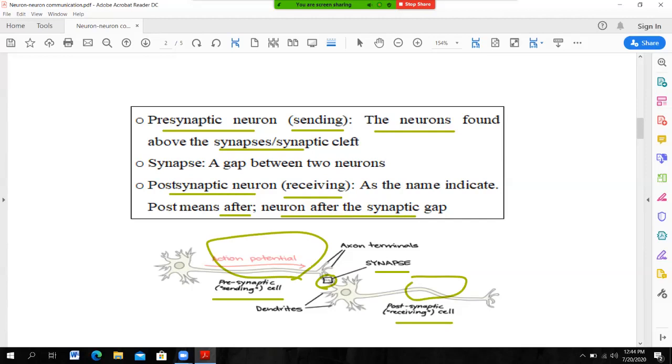So there are two types of neuron: the presynaptic neuron, which sends impulses to the postsynaptic neuron, the receiving neuron, by means of a synapse. And what is meant by a synapse? A synapse is a gap between two neurons.